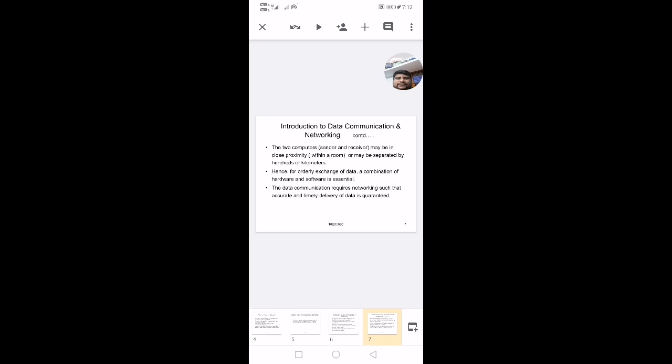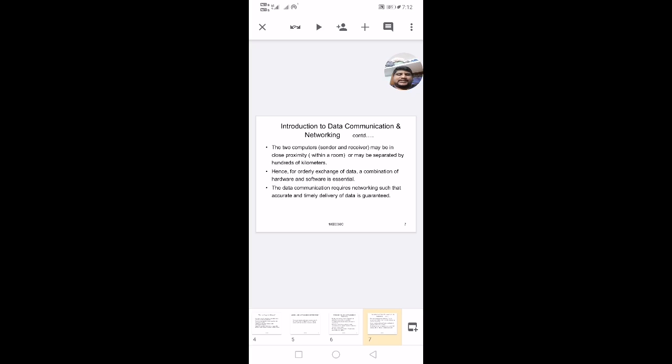So hence for orderly exchange of data, the combination of hardware and software is required. Both hardware and software are essential for the exchange of data between two computers or two nodes in a computer network. So data communication requires networking such that accurate and timely delivery of the data is guaranteed.